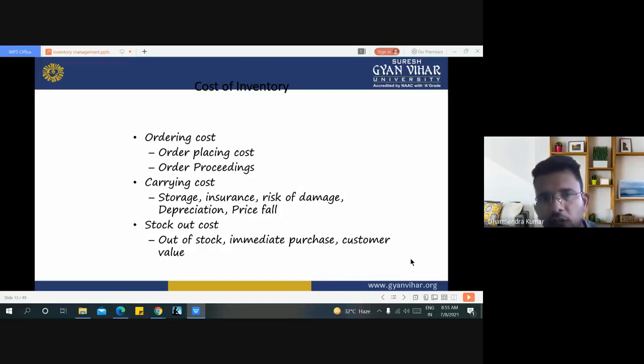We broadly classify them into three groups: ordering cost, carrying cost, and stock out cost. Ordering cost consists of two types of cost: order placing cost and order processing cost. Carrying cost includes storage, insurance, the risk of damage, depreciation, or price fall due to uncertain circumstances. And the third one is stock out cost. It includes running out of stock of raw material, immediate purchase, customer value, or sometimes it depends on the types of vendors and suppliers also. This overall affects the cost of any product.